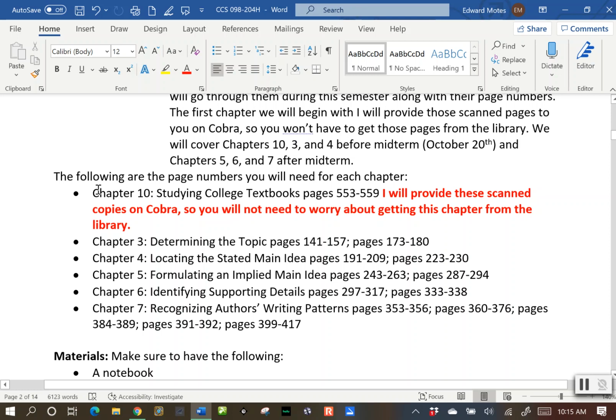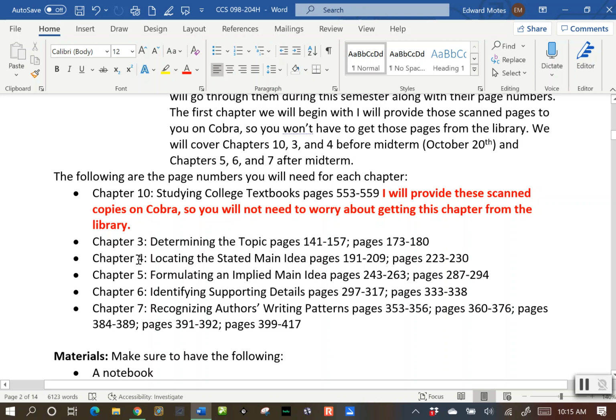Chapter 10 pages I have actually already scanned, and they are going to be up on Cobra in week 1. Okay, so there's no need to contact the library to get those scanned pages. I will have those scanned for you. Then we're going to go over chapter 3 and chapter 4, and then it's going to be midterm. So for the first half of the semester, we're going to go over chapters 10, 3, and 4.